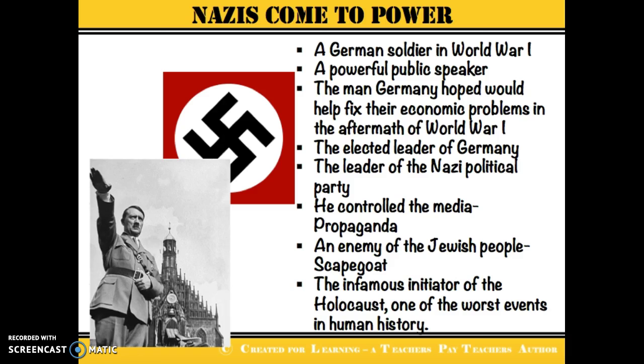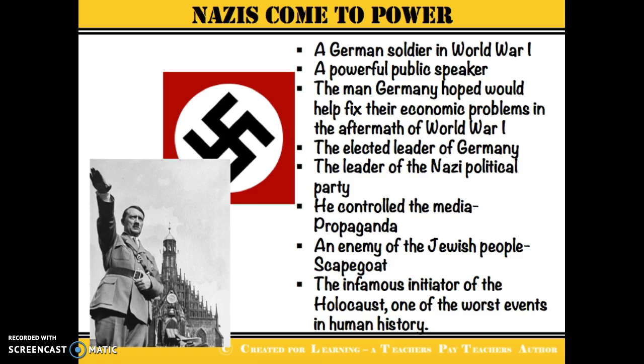So during this time of turmoil and unrest in Germany, a new government was instituted, and the Nazi Party rose to power. Adolf Hitler became the leader of the Nazi Party. He had fought as a German soldier in World War I, and in addition, he was a powerful speaker and had the ability to affect his listeners' emotions and spur them into action. So he was really good at encouraging people and persuading people to do what he wanted and believe what he wanted.